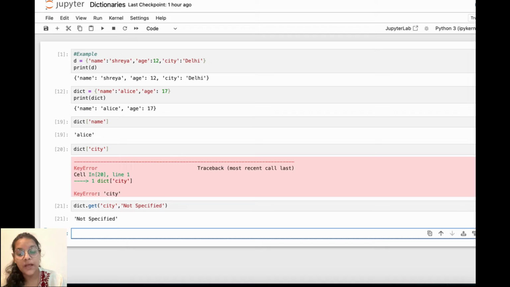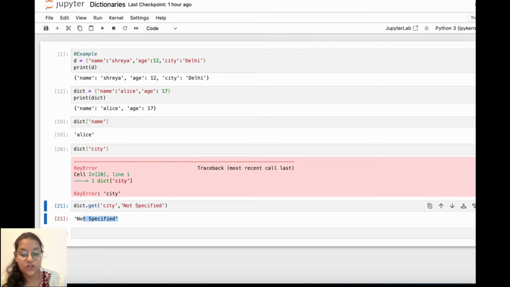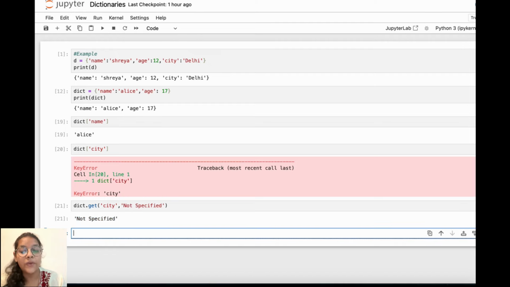So it is showing us not specified because city is not a key in this dictionary. So it is not raising an error. Instead, it is giving us the second value that we have given, not specified. So this is how we can access elements in a dictionary.